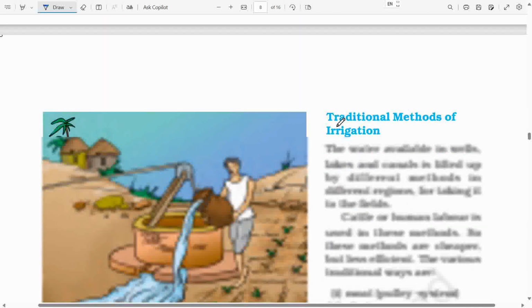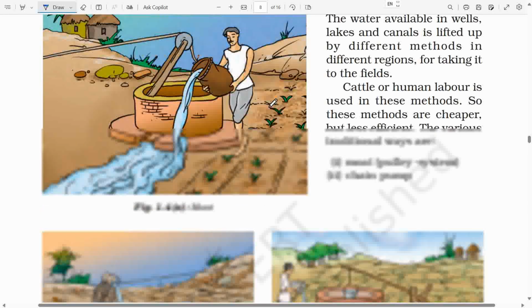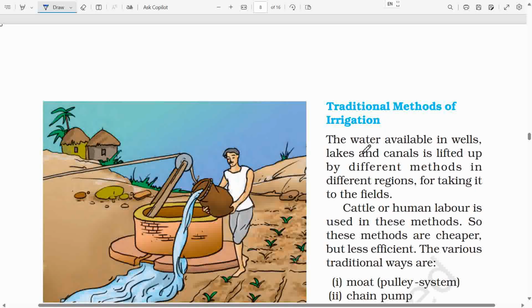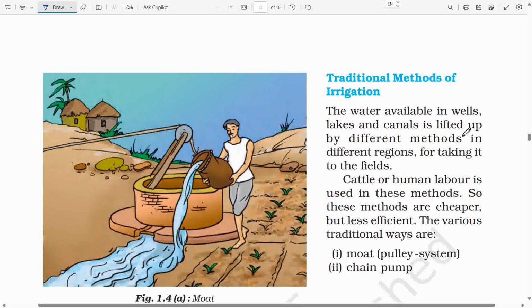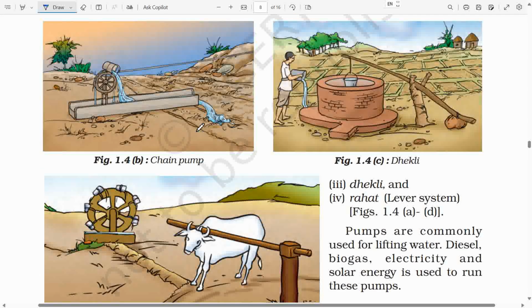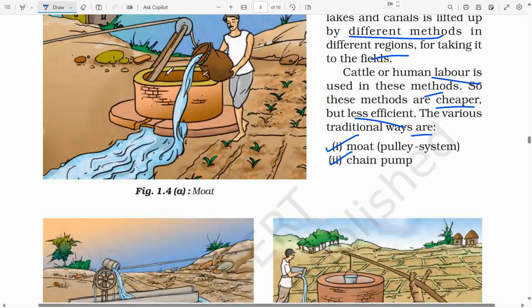Page 8. Traditional methods of irrigation. The water available in wells, lakes and canals is lifted up by different methods in the different regions for taking it to the fields. Cattle or human labor is used in these methods, so these methods are cheaper but less efficient. The various traditional ways are 1. Moat, pulley system. 2. Chain pump. 3. Dhekli. And 4. Rehet, lever system. As shown in figures 1.4a to d.